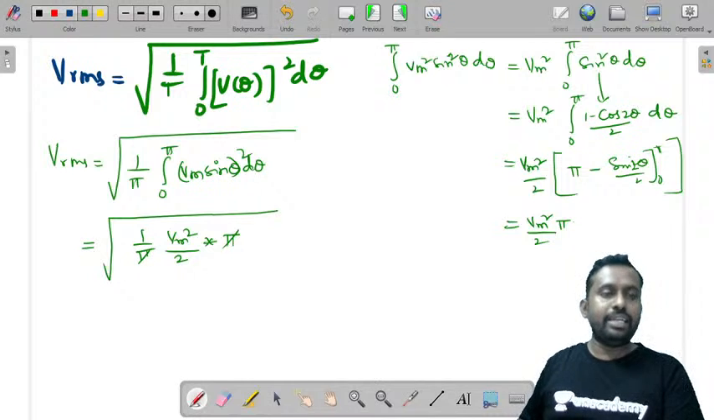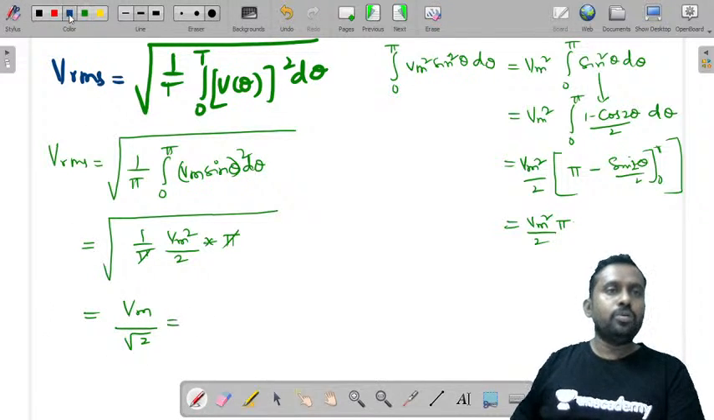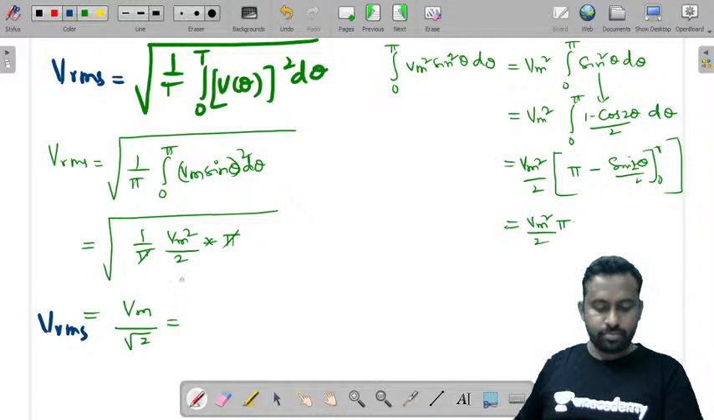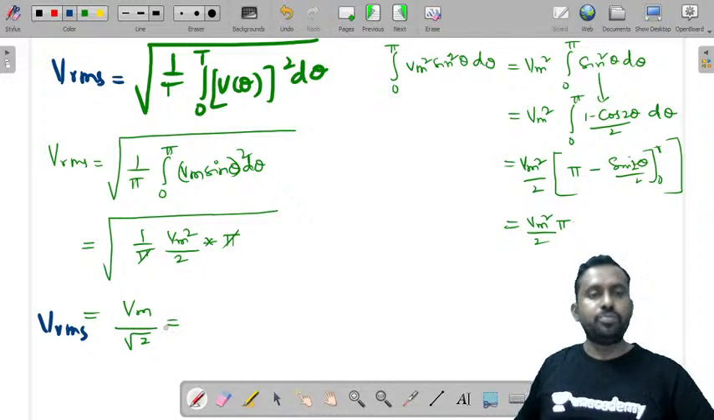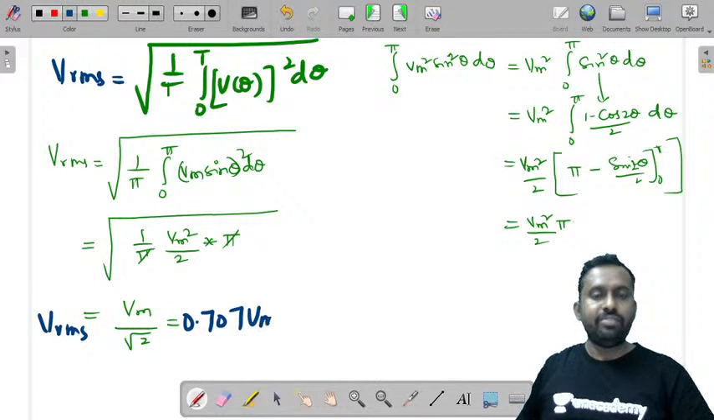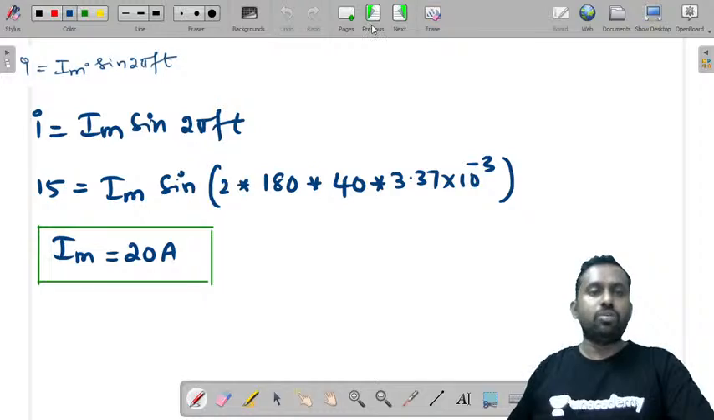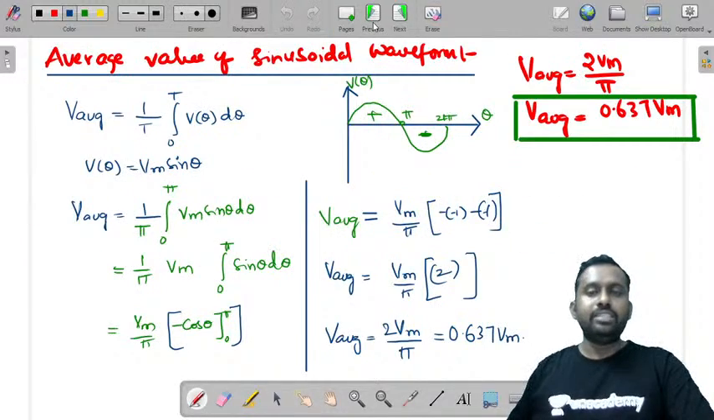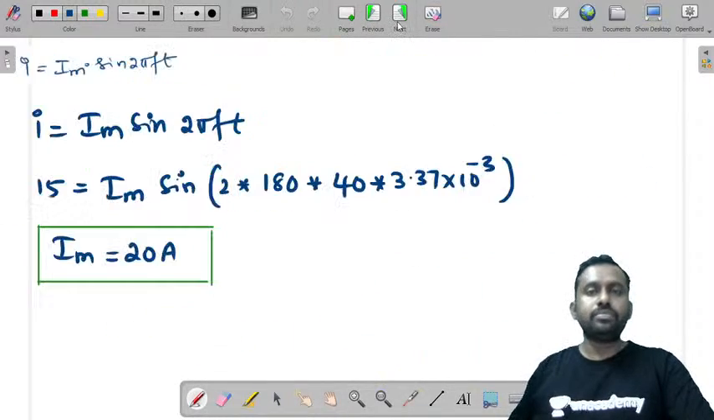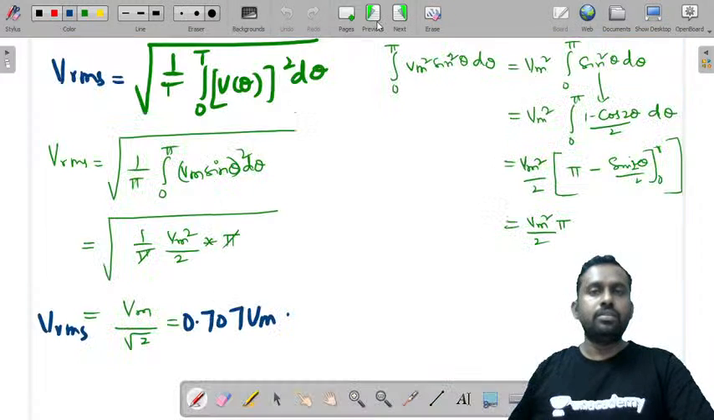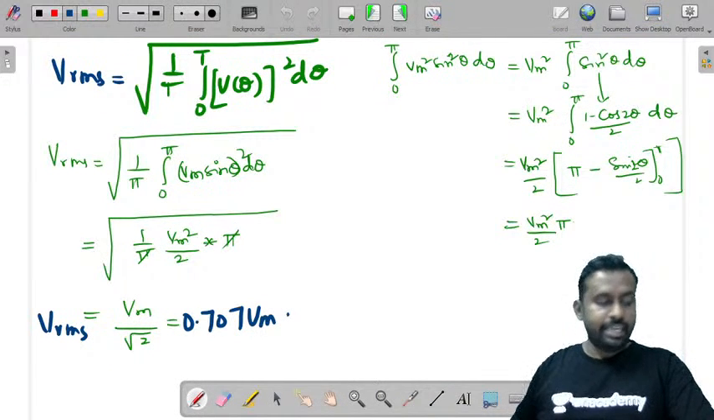So pi and pi would get cancelled. It is Vm by root 2 again. So Vrms is equal to Vm by root 2, which is 0.707 Vm. If you observe, the average as well as RMS value of a full wave rectifier is the same as the average and RMS values of a sinusoidal waveform. Hope this is clear for you.